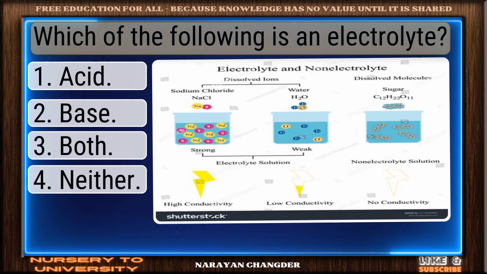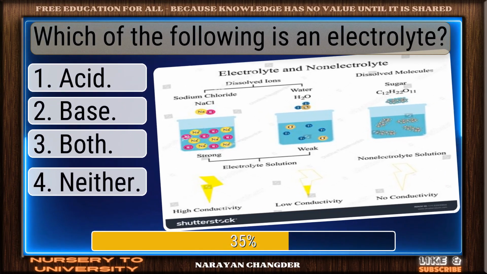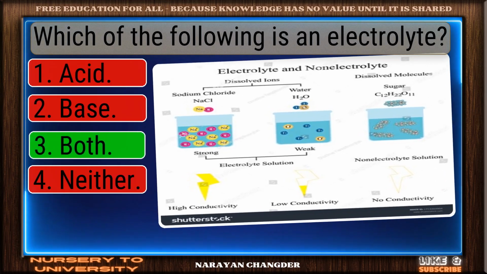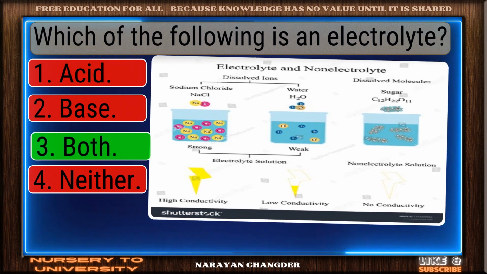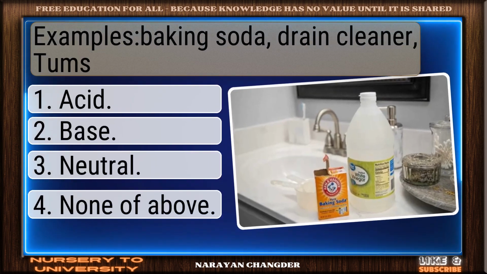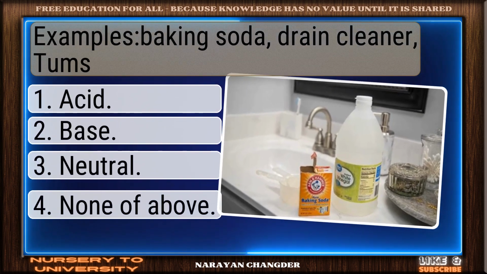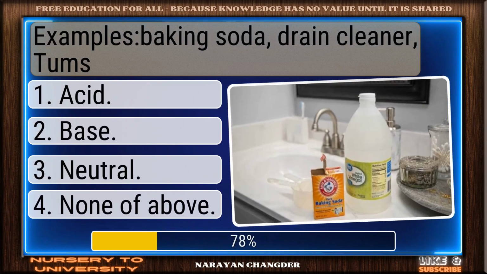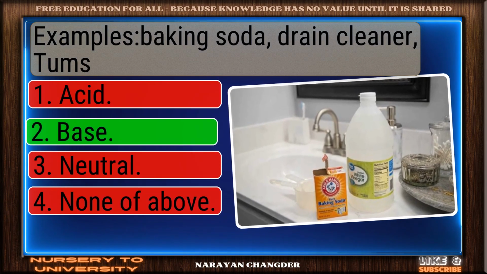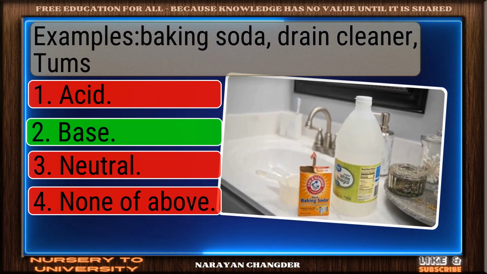Which of the following is an electrolyte? You got it. Your choice, both, is right. Examples: baking soda, drain cleaner, Tums. Well reasoned. Base is the correct choice.